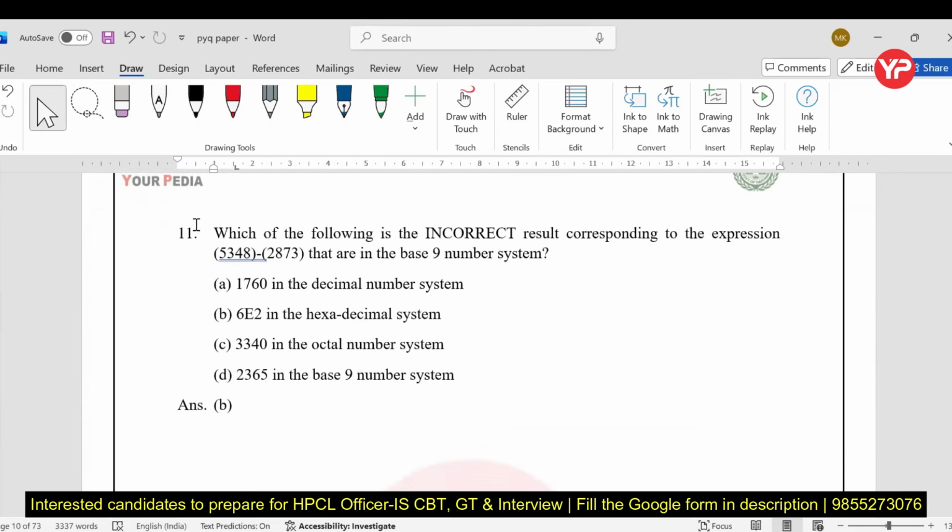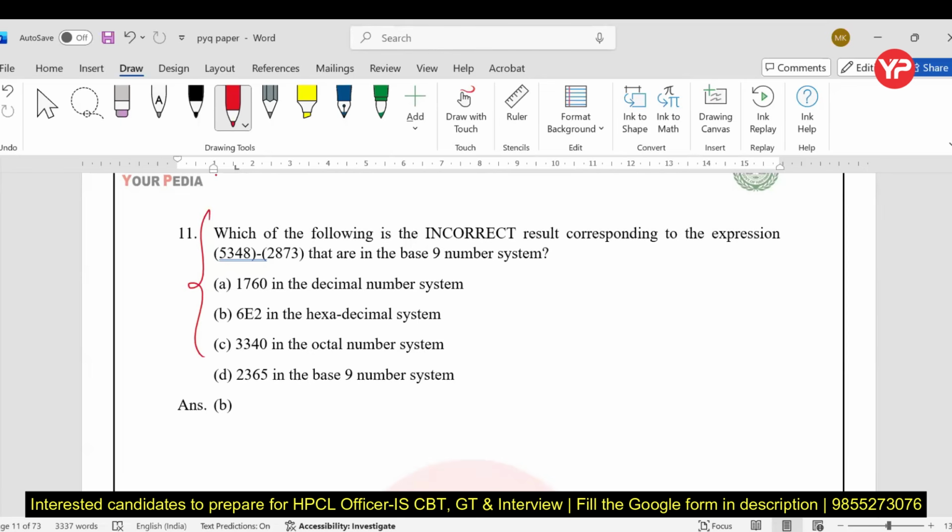This is a very simple problem you can solve very easily. Which of the following is the incorrect result? Fine, I'm not going to solve all of these. Which of the following can you solve? Corresponding 5348 minus 2873, that are in base 9. So if you subtract, then you can easily get the value. In base 10, we know how to subtract.